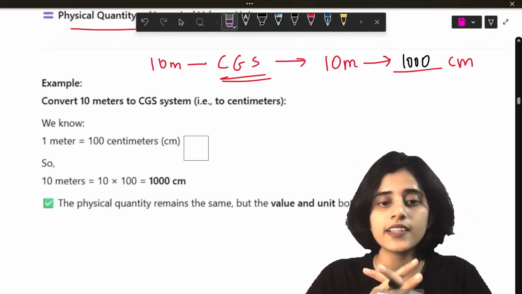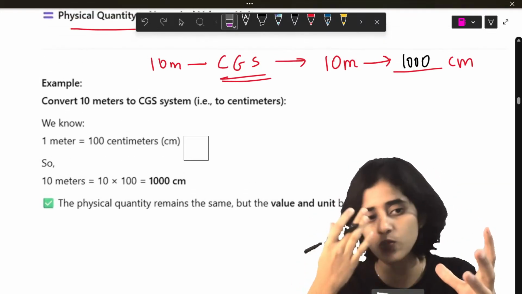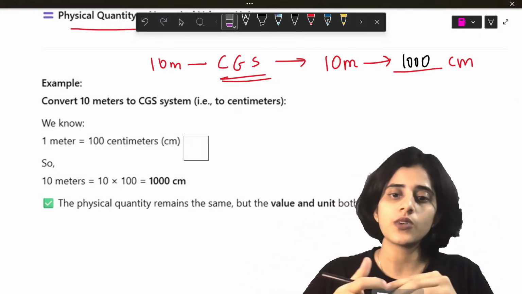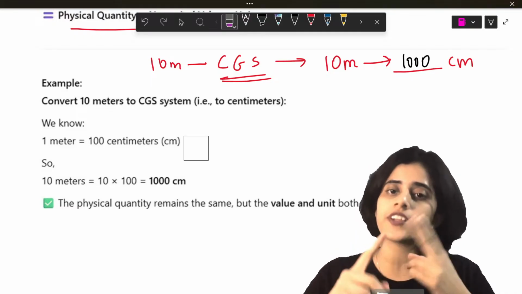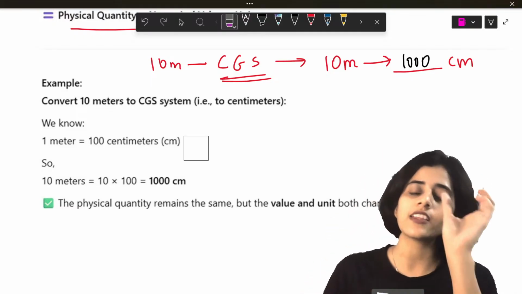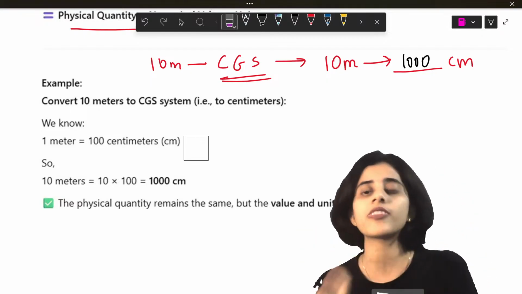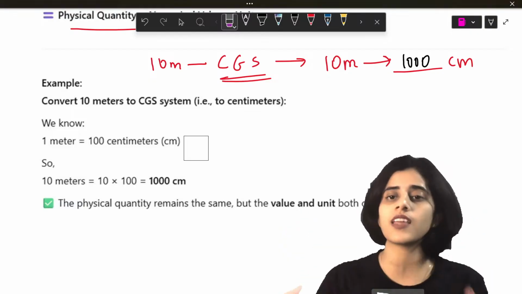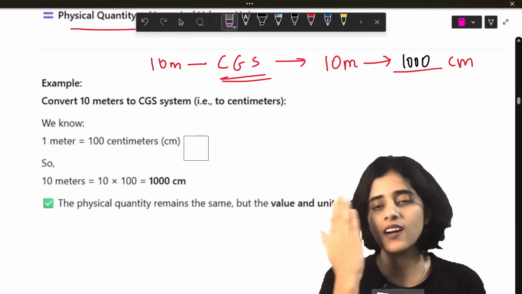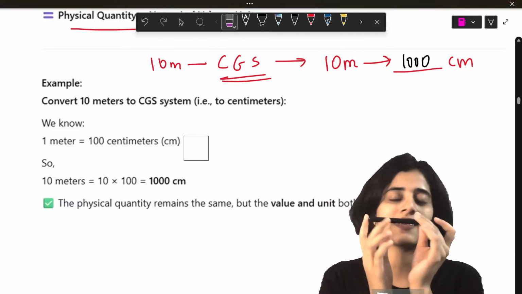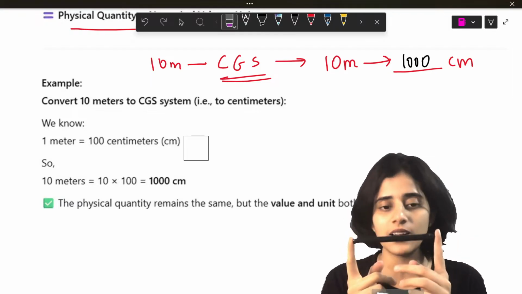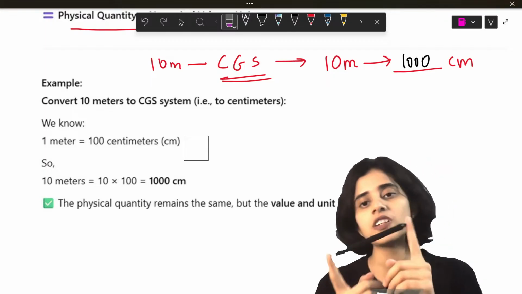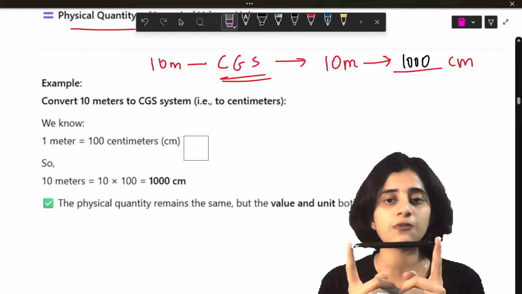You can see that the physical quantity, length, remains the same. So value and unit both will change. The value becomes 1000 from 10, and the unit changes from meter to centimeter. But both represent the same thing. Imagine, this is too big to represent the length of the pen, but if I say this pen is 15 centimeters, if I convert it into meters, it becomes 0.15 meters.